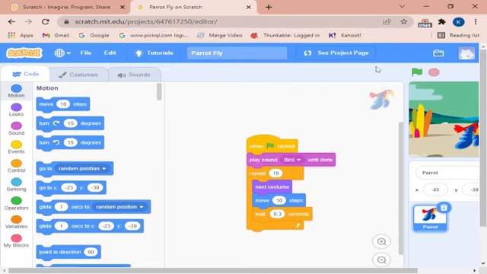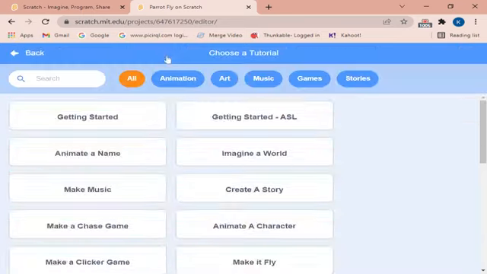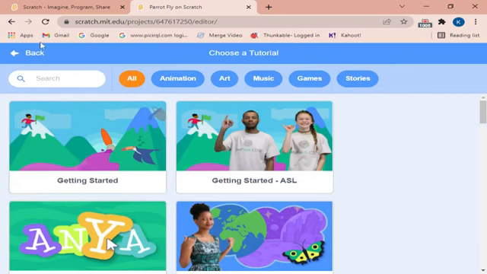So this way, guys, you can easily make a project or animation on Scratch, or a game or a story you can tell. You can make your own name animate. You can see through the tutorials here. These are all the tutorials.